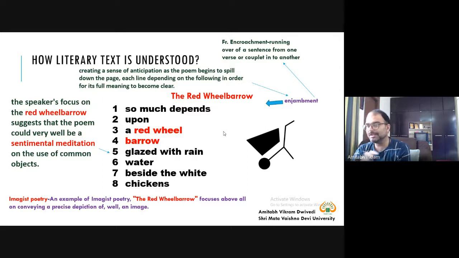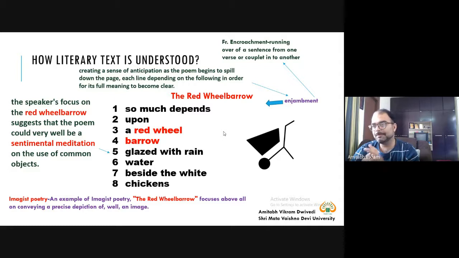So this is one thing in front of me, one red wheelbarrow glazed with rainwater. Again, we are providing a precise description: red wheelbarrow, but glazed with rainwater. And the second piece of information I am providing is beside the white chickens. So again, it is quite a precise description I am providing about the red wheelbarrow and the image that I have.